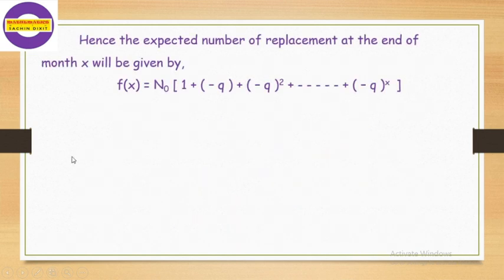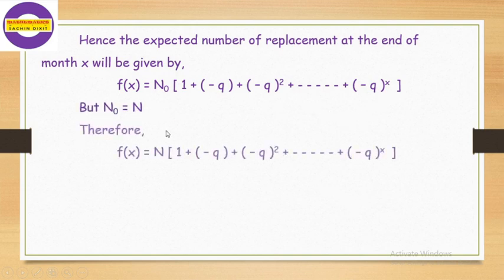Hence the expected number of replacements at the end of the month x will be given by f of x is equal to n naught into bracket 1 plus minus q square plus dot last plus minus q raised to x. Now we have to calculate this value, but n naught is equal to n, just replace that n naught by n.